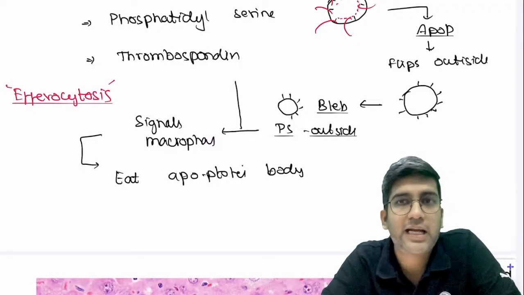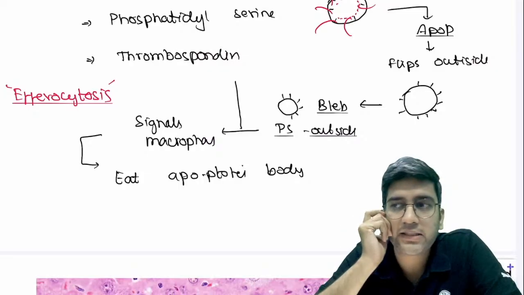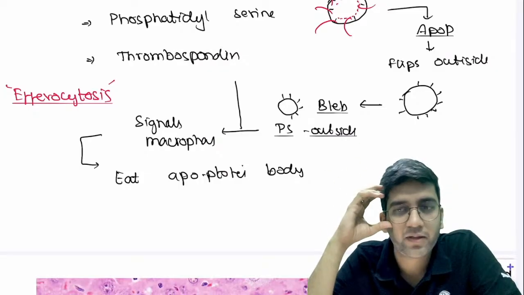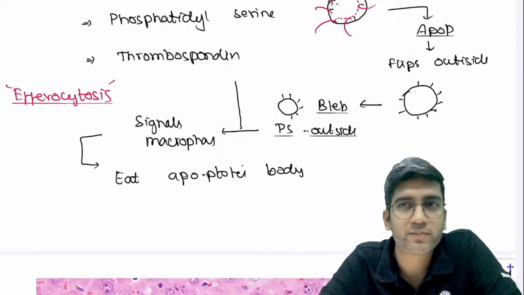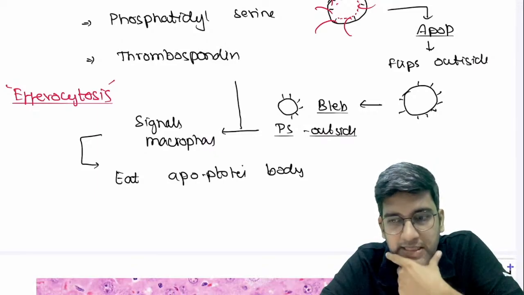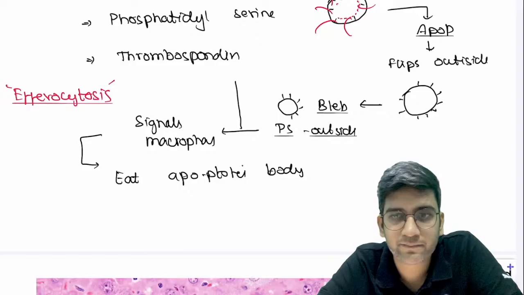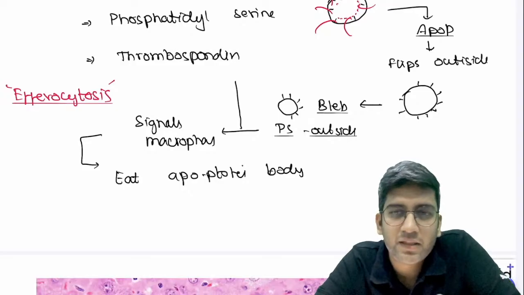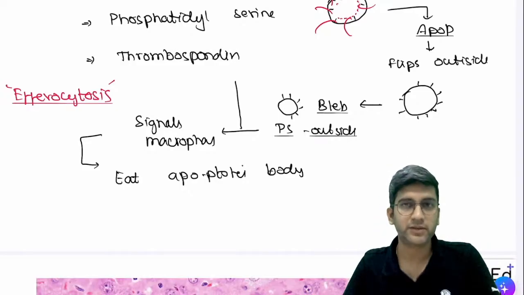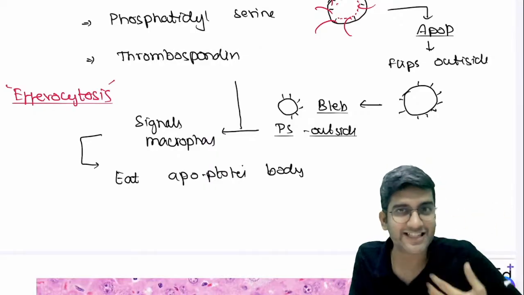Okay, where was I? I asked the question, they must have taught you about apoptosis in your college. And finally, macrophage will come and eat the thing, right? Macrophage is an inflammatory cell, yes or no? Yes. So did they talk to you about apoptosis and did they tell that there'll be no inflammation in apoptosis? They must have, right? Why did you not ask the question? You should have asked the question, right?